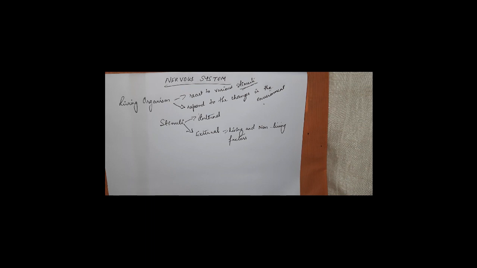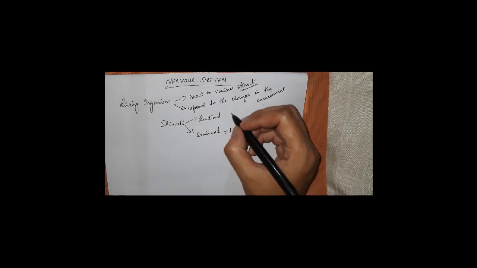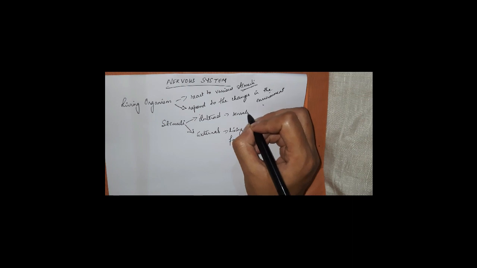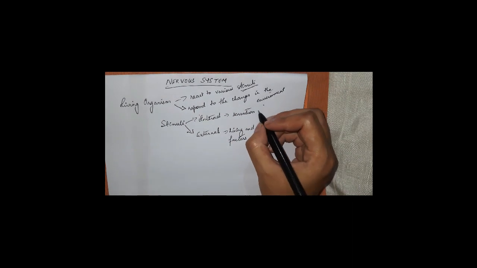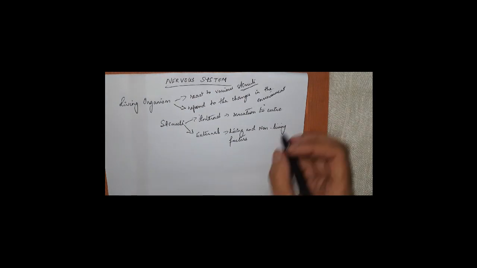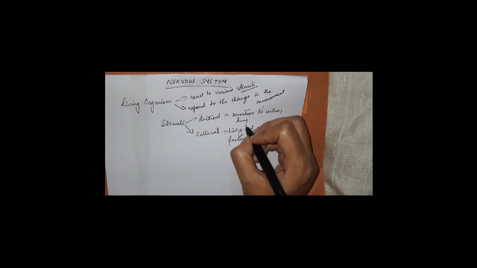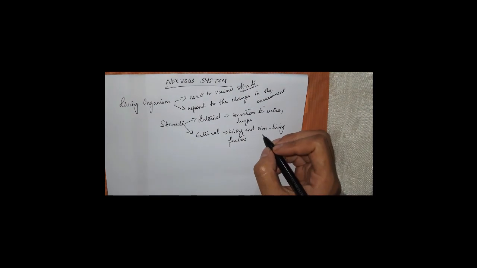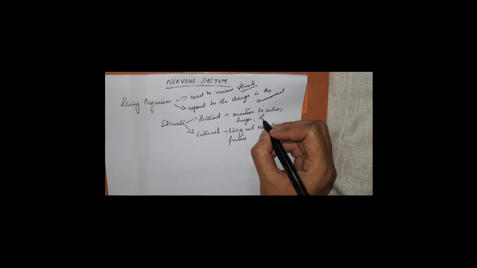You know the living things, and non-living factors will include heat, dust, water, temperature, etc. Your internal stimuli mean when you have a sensation, like when you feel the need to urinate, when you feel hungry, or when you feel thirsty.